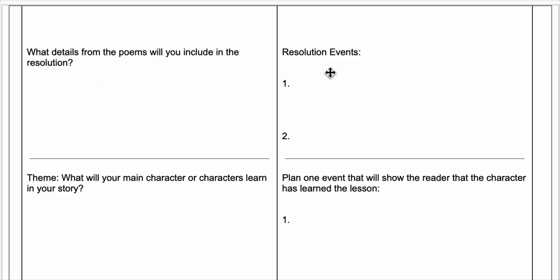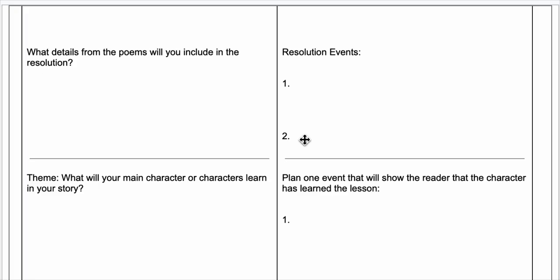So I could put maybe that they drive home in a truck and they're talking about how fun it was together. And then maybe my second event is that the son apologizes or the father explains something to the son. They have a heart-to-heart moment where they realize that they've been apart for a while.